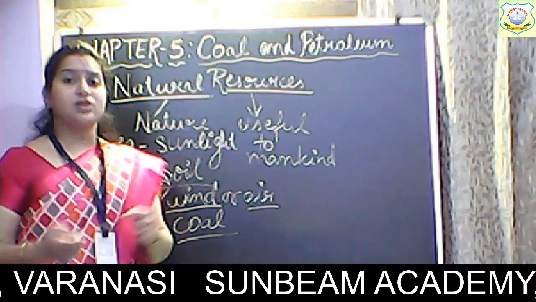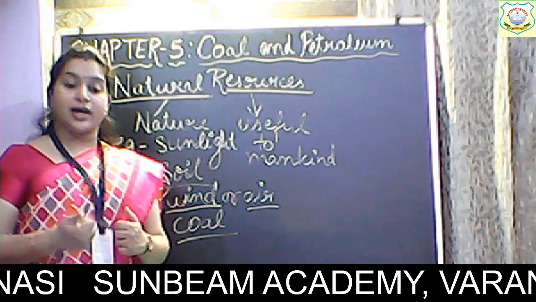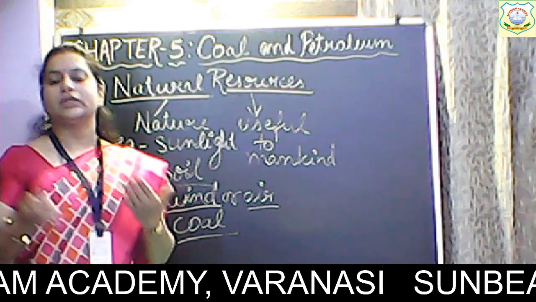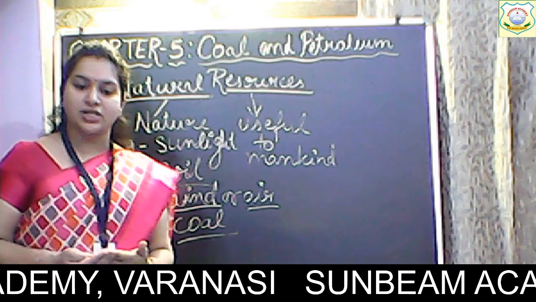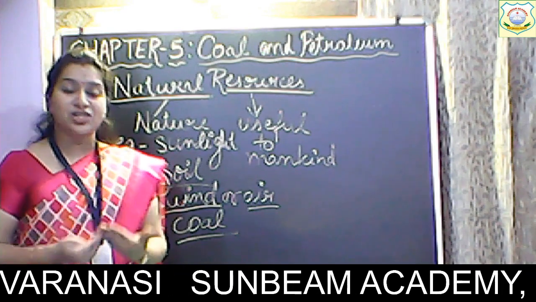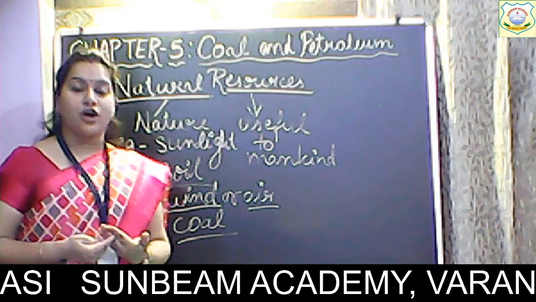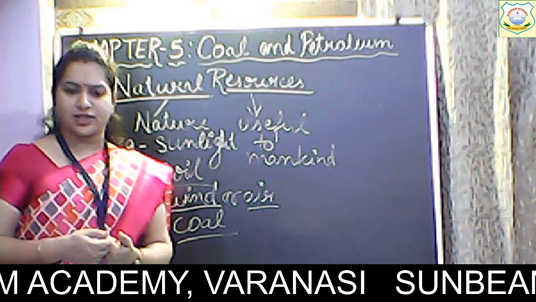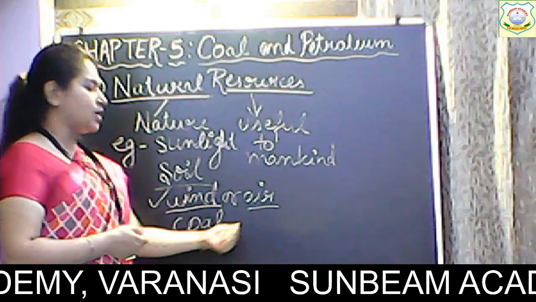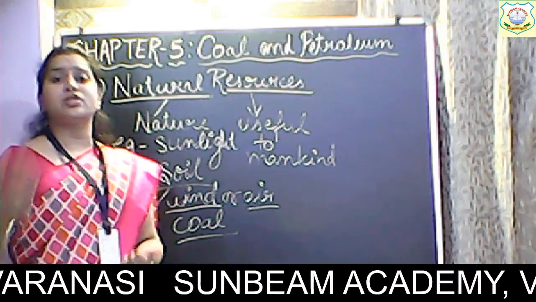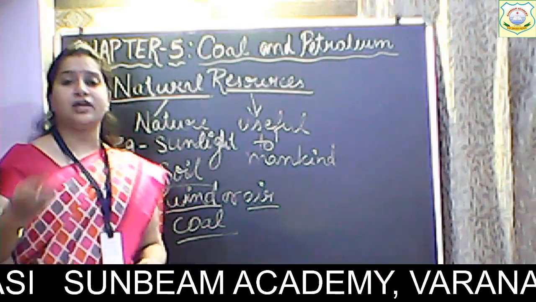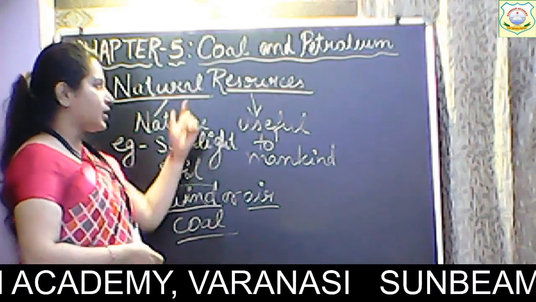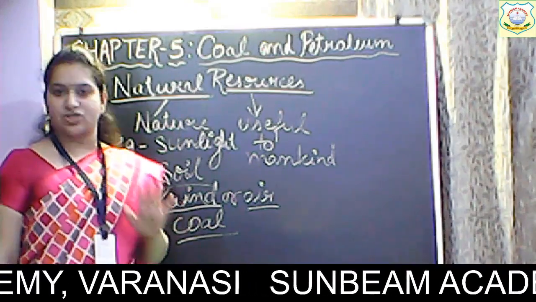So for resource it has to be useful for us. So again coal is useful for us. How? Because coal helps in the production of electricity. It produces heat, which is very important for survival. Alright, so basically coal is useful in the production of electricity. So again it is very very important, and the constituents of coal are also very important and useful in our day-to-day life. So this coal is again acting as a natural resource, so I hope it is justified.